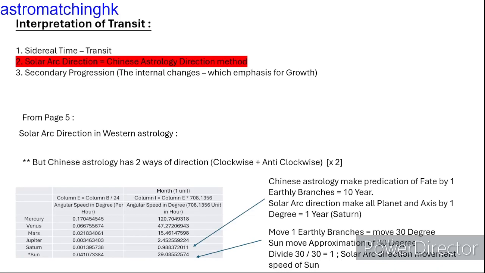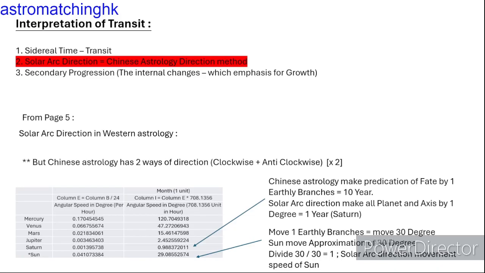Reply to the statement which Chinese astrology use 2/3 of Western astrology predictive techniques. We make consideration of 3 core techniques in predictive astrology: the transit, the solar arc direction, and the secondary progressions. Chinese astrology only uses one of the above techniques.